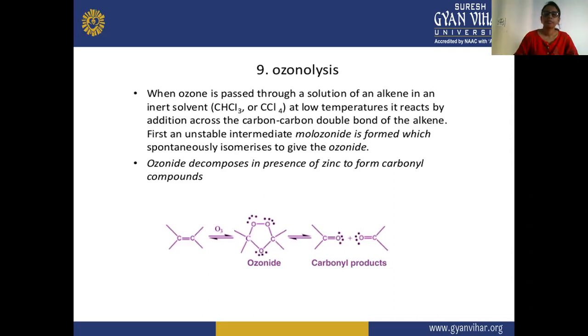Firstly, ozone is passed through a solution of an alkene in an inert solvent. Here we have used chloroform, or we can use carbon tetrachloride, at low temperature.